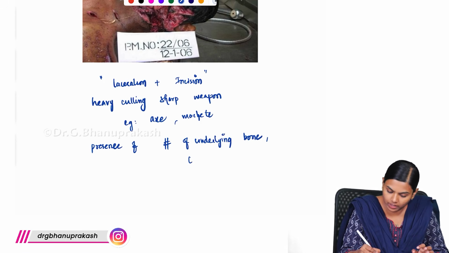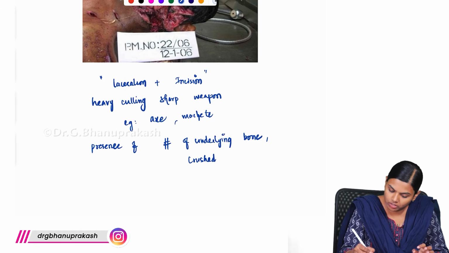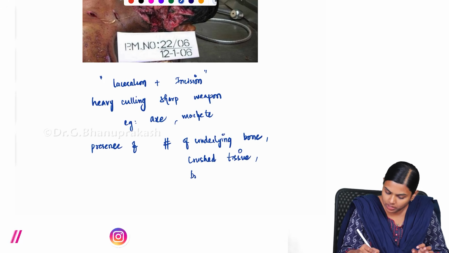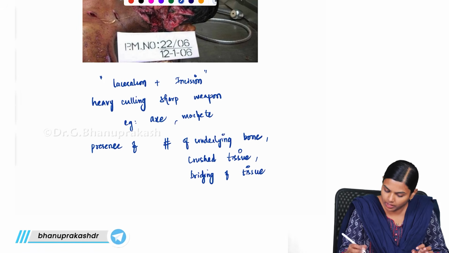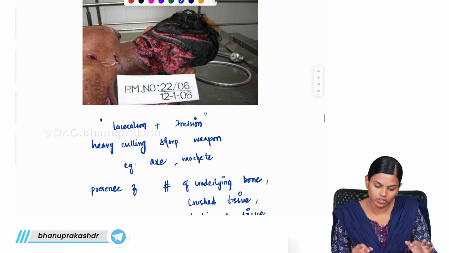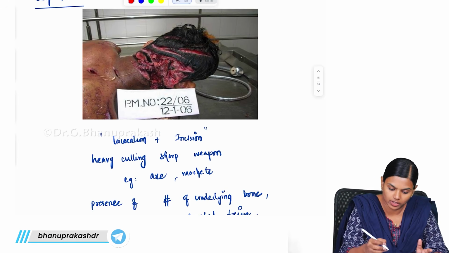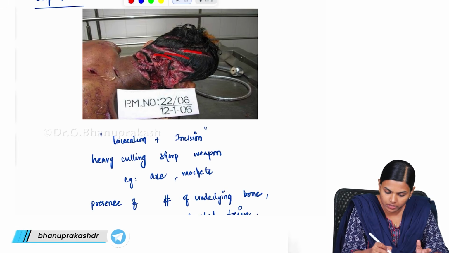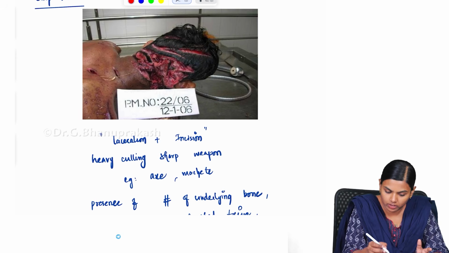Then you will have crushed tissues. Everything will be crushed. Along with that, you will be seeing bridging of tissue, along with the fracture of the underlying bone. Here you can see multiple sharp cuts along with tissue bridging.